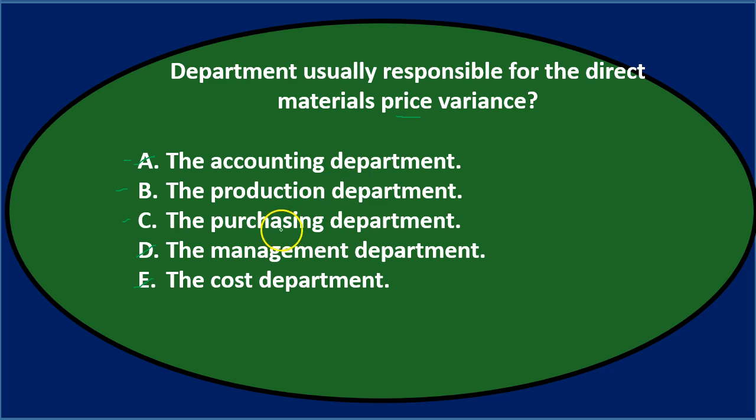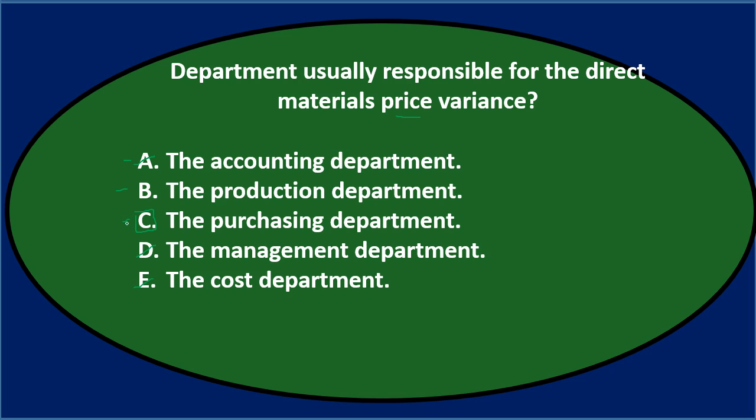And of these two, the purchasing department is going to be in charge of price, while the production department is typically going to be responsible for quantity. That's one reason we break that variance up between those two, so that we can basically assign it between the departments involved. So we're going to say C here, final answer.